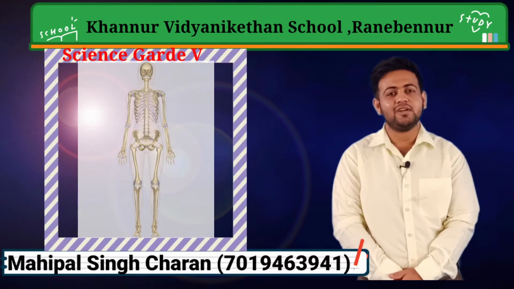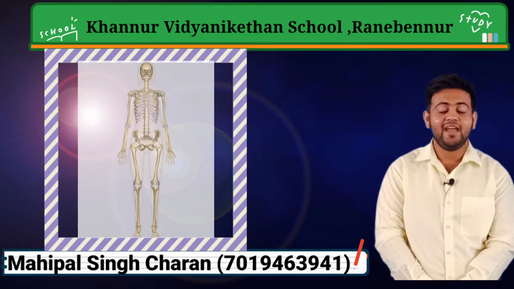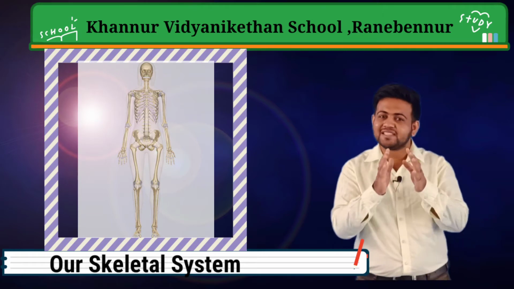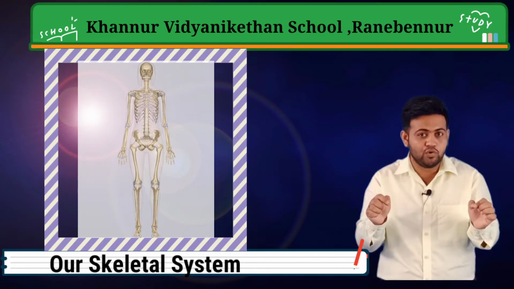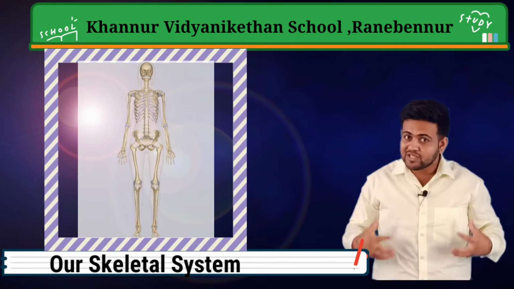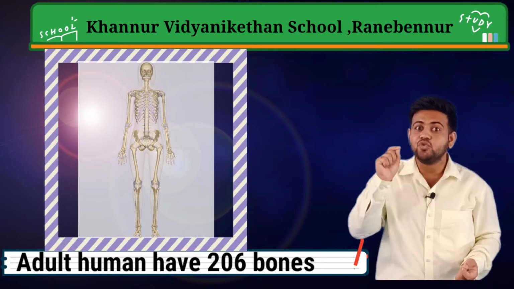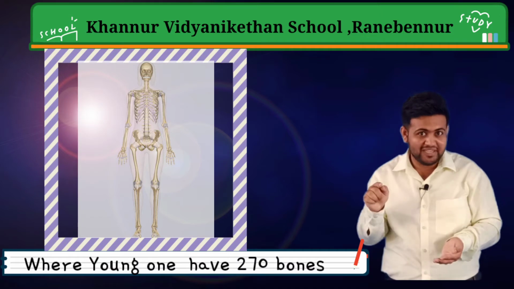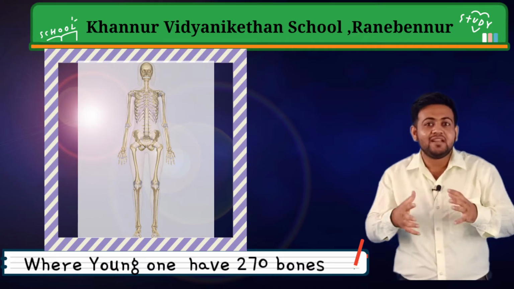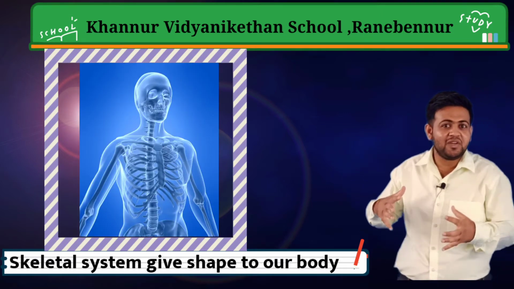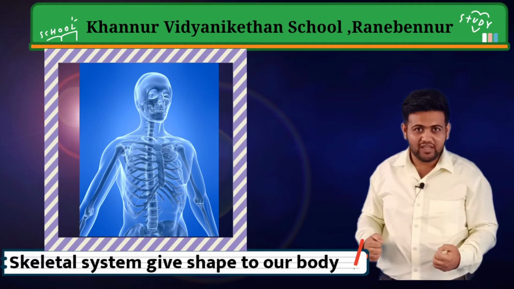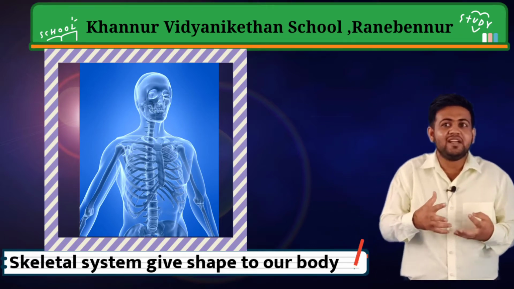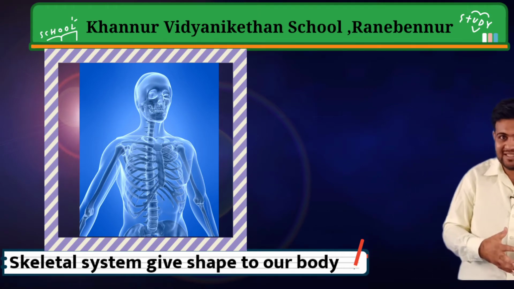As you know, I am your science teacher Mahipal Singh Charan, and today we are going to talk about our skeleton system. Our skeleton system is made of bones. In our body, bones are present. How many bones do we have? 206 bones, whereas small babies have 270 bones. The skeleton system gives shape to our body. Walking, running, kicking, whatever we are doing, is because of our skeleton system.